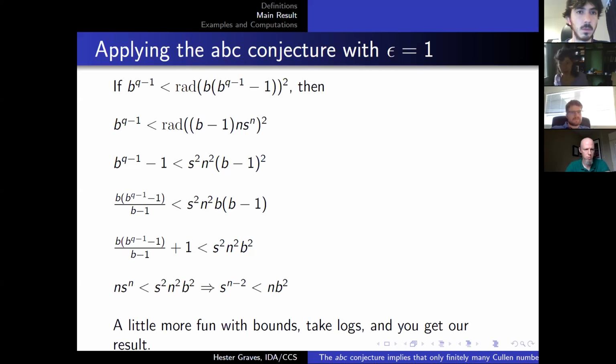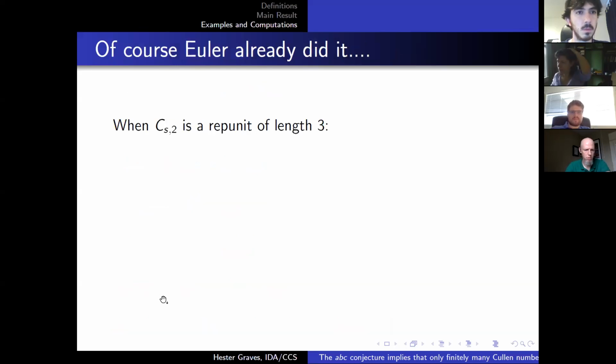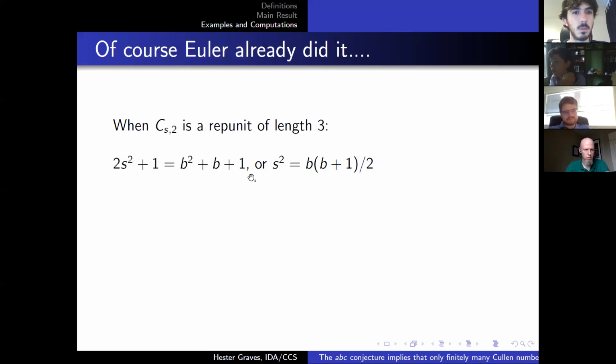So those are our theorems proven. But let's look at some concrete examples. And so if you look at the sequence C, s, comma 2, keep in mind our theorem was for fixed s. What if we fix n and let s vary? So if you look at the s-Cullen numbers of length 3, if you look at 2 times s squared plus 1, sorry, that sequence, if it's a rep unit of length 3, let's write that out. 2s squared plus 1 is a rep unit of length 3.